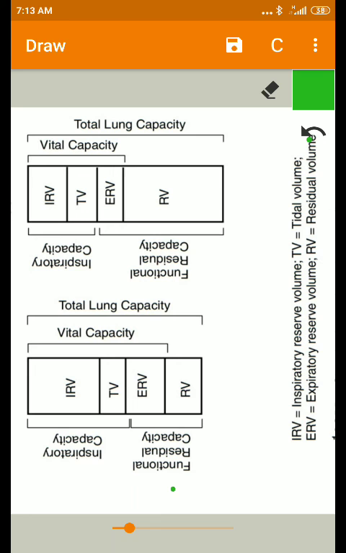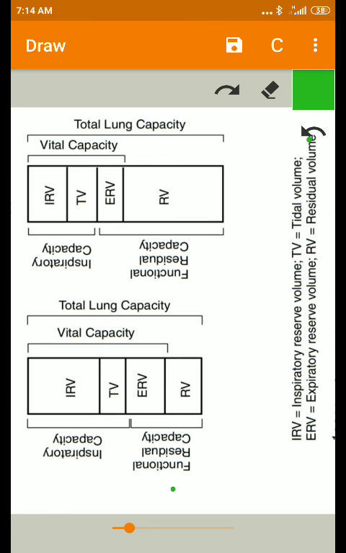Its value is about 4 to 5 liters in males and 3 to 4 liters in females. In the vital capacity, we are not going to consider the residual volume. Totally we have 5.5 liters as the total lung capacity, and the vital capacity comes to nearly 4 to 5 liters in males and 3 to 4 liters in females.